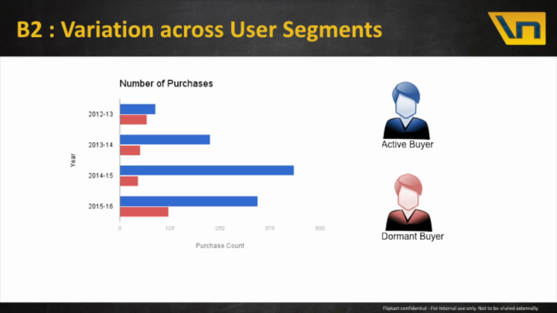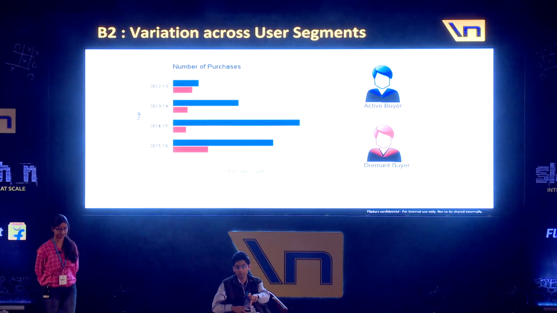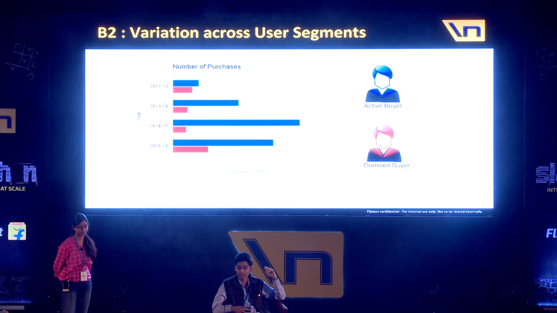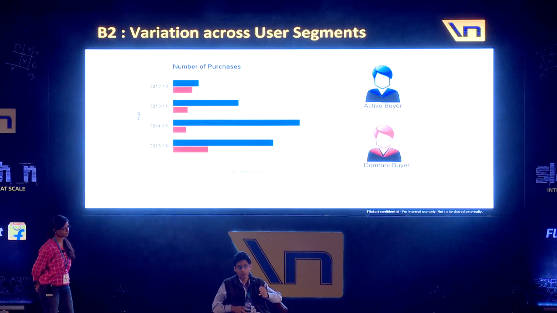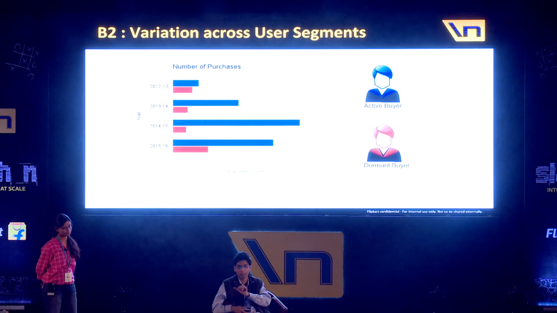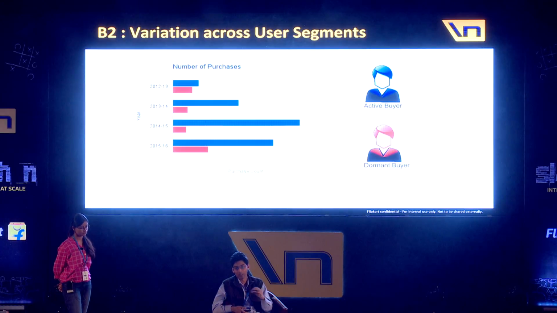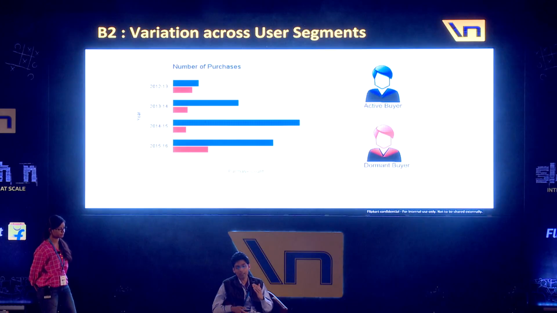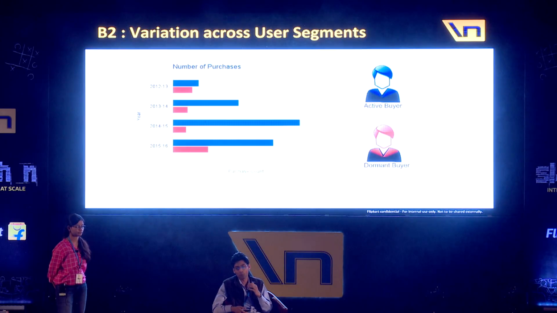So for this, if you consider this screenshot here, these are two users, a blue user representing an active user and a red user representing a dormant user. Across 4 time periods, the blue user has more purchase activity than the red user. So what such a thing tells us is it gives useful information that the blue user inherently has a bias towards more purchases.